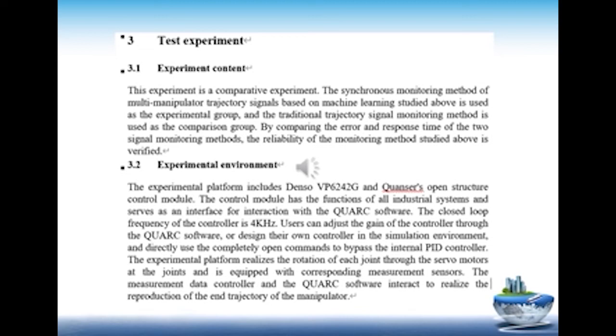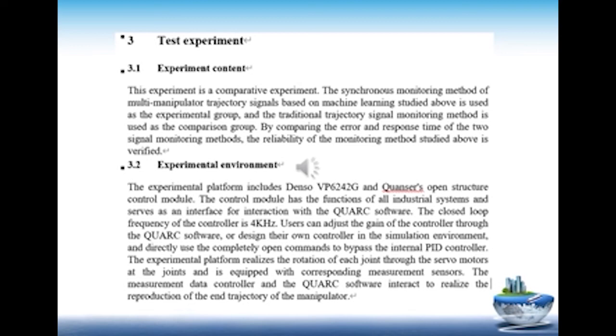The experimental platform includes Denso VP6242G and Quanzer's Open Structure Control Module. The control module has the functions of all industrial systems and serves as an interface for interaction with the Quark software. The closed-loop frequency of the controller is 4 kHz. Users can adjust the gain of the controller through the Quark software, or design their own controller in the simulation environment, and directly use the completely open commands to bypass the internal PID controller.